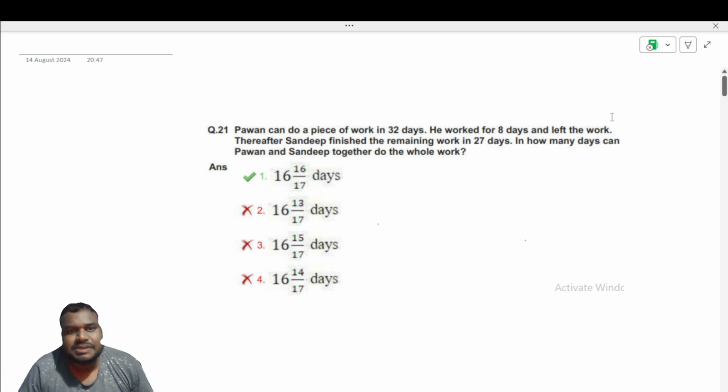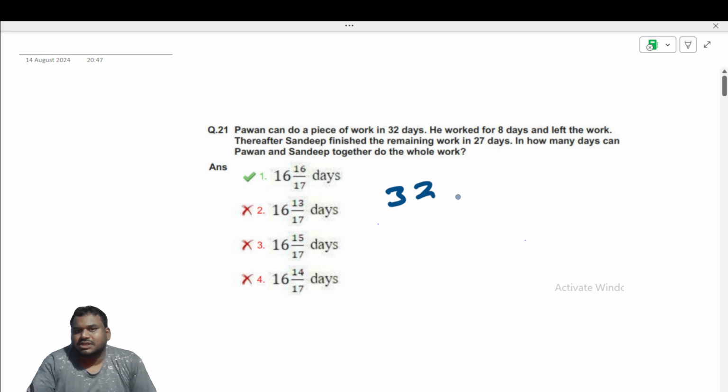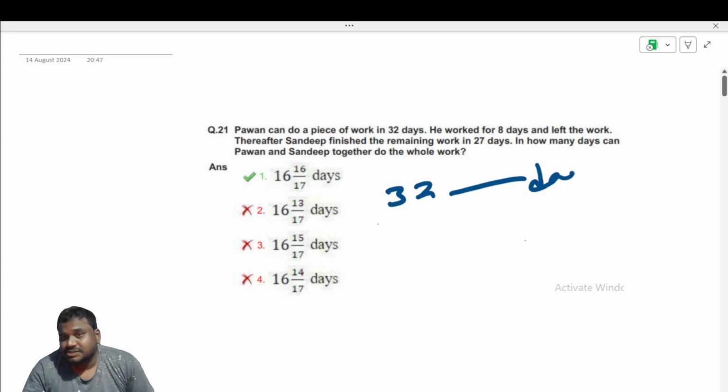Pawan can do a piece of work in 32 days. He worked for 8 days and left the work. Okay, he can do the work in 32 days. So if he can do it in 32 days,